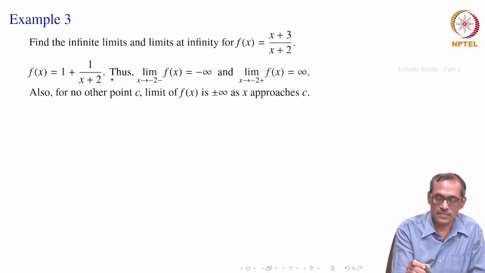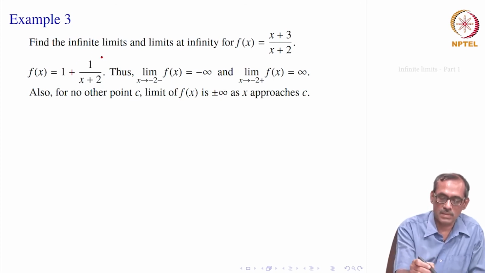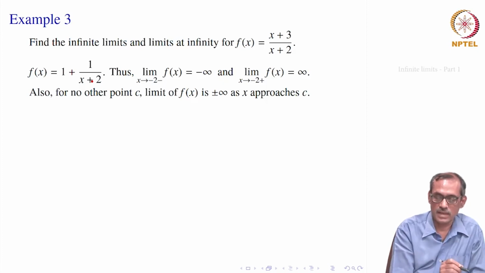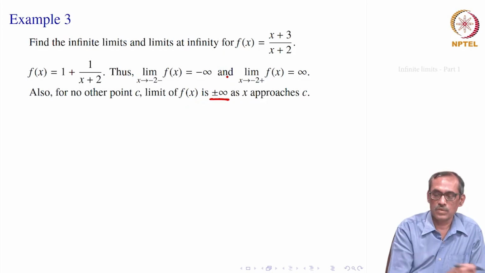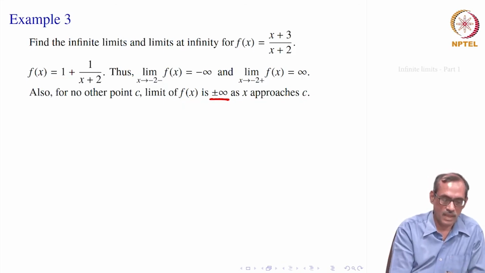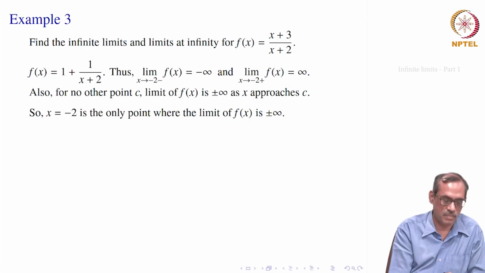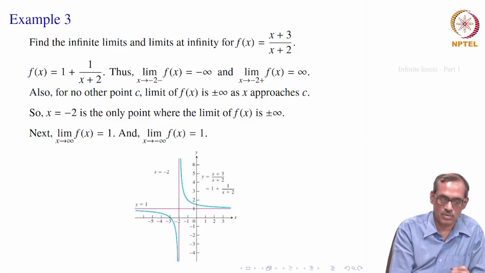And if you take any other point c, that is not minus 2, then this remains bounded. So, it is never plus or minus infinity as x approaches c. The limit of course exists because it is a rational function, and only at minus 2 can it blow up; everywhere else it is a real number. So, any point c other than minus 2 will have some limit, not plus or minus infinity. Next, when you go to infinity, as we commented, f(x) will be equal to 1.